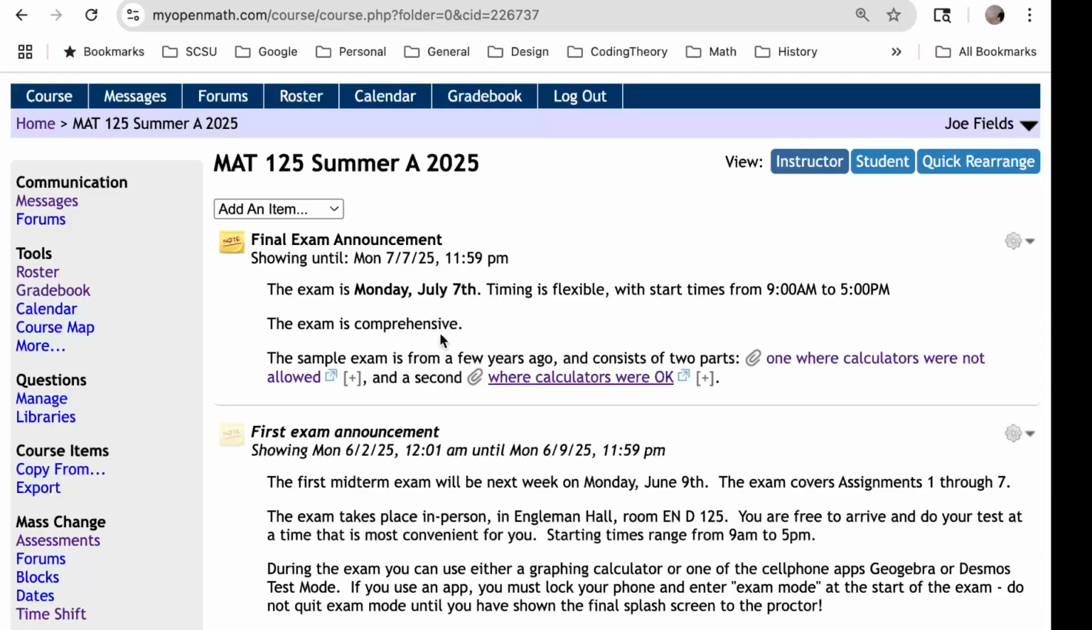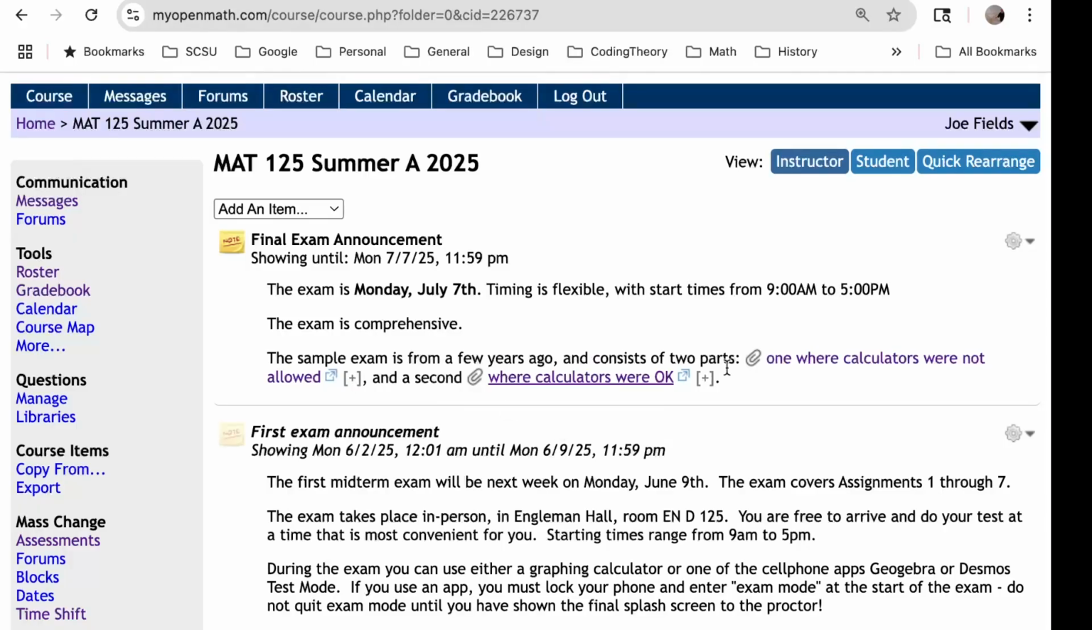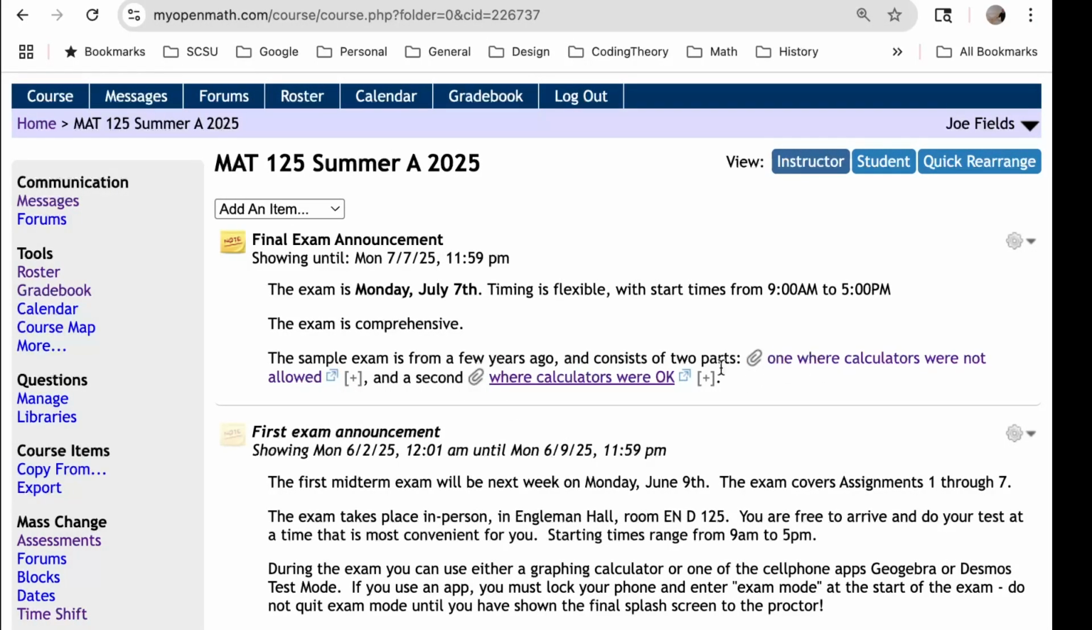First of all, the exam is comprehensive. I have a sample exam posted here, and this is the format our test will take. There'll be a first portion where you're not allowed to have a calculator or a cell phone app. You still get to have a sheet of notes, but that's the only aid you'll have present. Once you finish with that, you turn it into the proctors and show them,